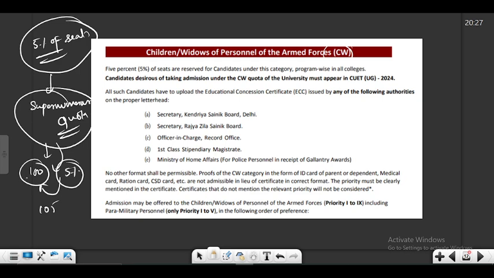So this 100 does not include the quota itself, the supernumerary quota or the CW quota, which is a part of the supernumerary quota. So there are other quotas also which are under the supernumerary quota. Your CW quota is also under the supernumerary quota. So 5% seats of these 100 seats. So this makes 100 plus 5 equals 105 seats. So each time a supernumerary quota gets added, these seats increase above 100. So 100 is fixed, and beyond that, the supernumerary quota gets awarded. Okay, so 5% of the seats